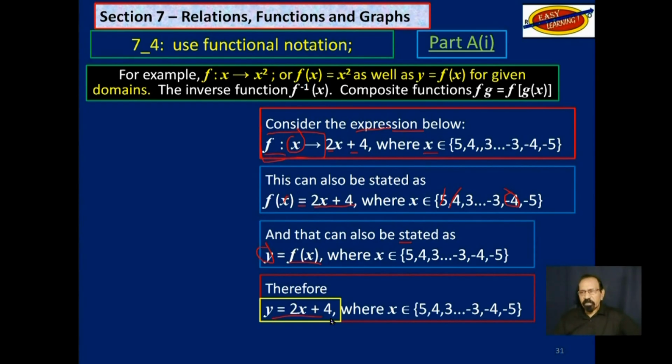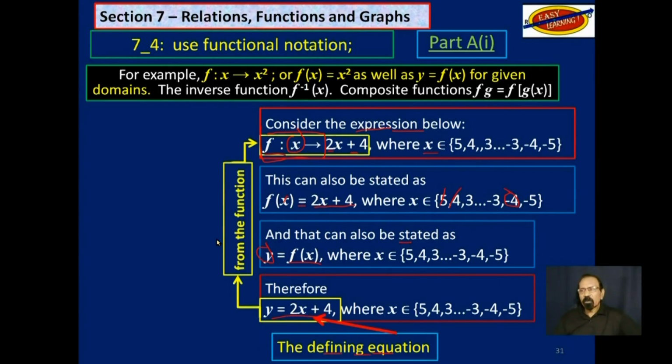Now you see this equation here, y is equal to 2x plus 4. That is called the defining equation. And we got that from the function here, the function f, such that x maps onto 2x plus 4. This is the defining equation from that function.